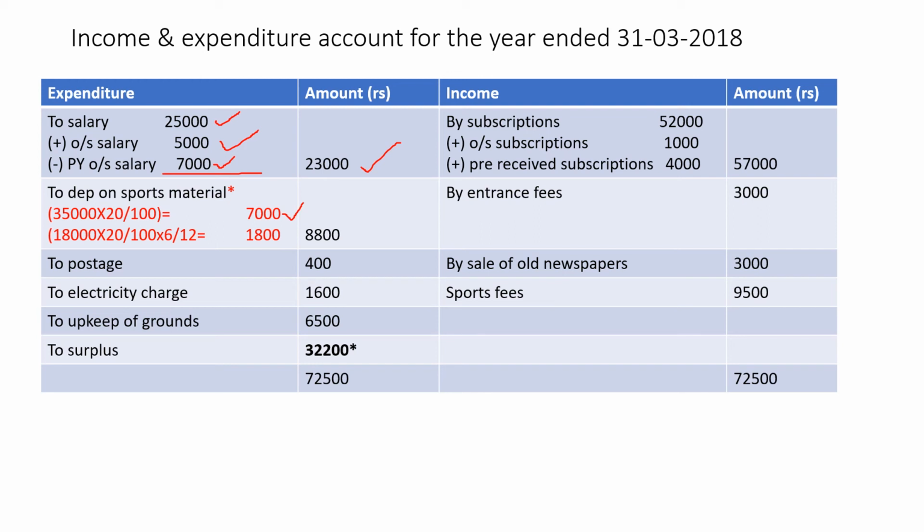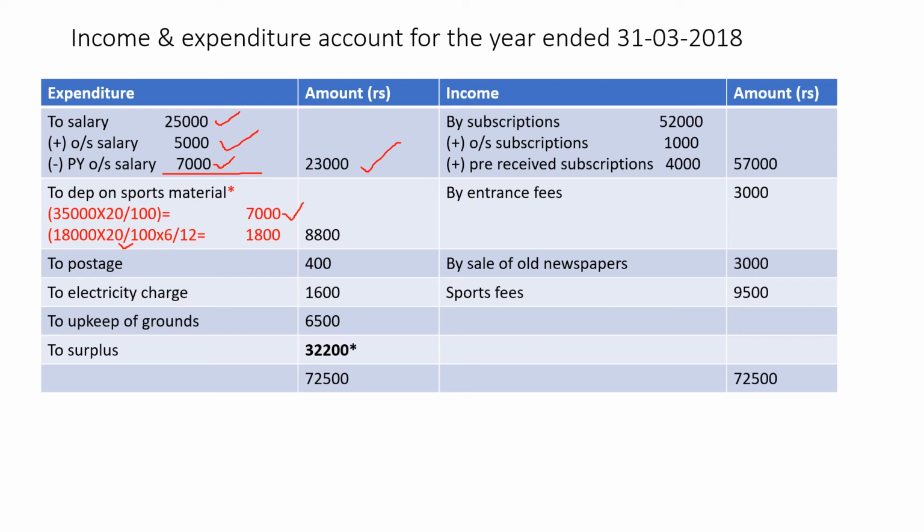Now there is one more sports material. Check in the receipts and payments account, payment column, second item, sports material. Now this sports material of rupees 18,000, it is being purchased on which date? Date is given. It is purchased on 1/10/2017. So 18,000 into the rate of depreciation 20%, 20 divided by 100, into how many months it is being used.